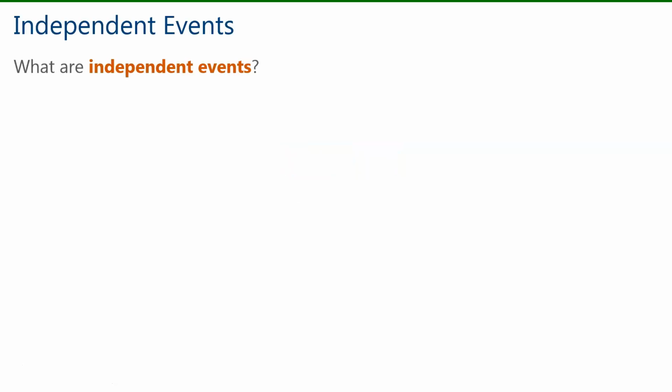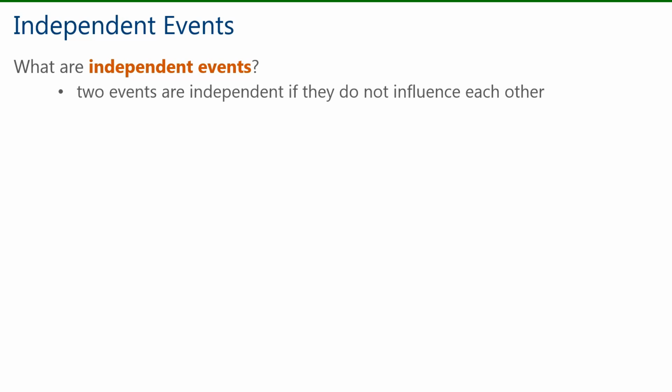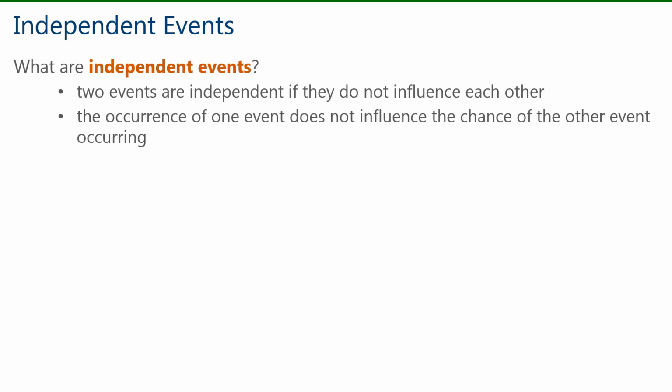What are independent events? These are two events that do not influence each other. The occurrence of one event does not impact the chance of the other event occurring. A few examples should make this a little clearer.